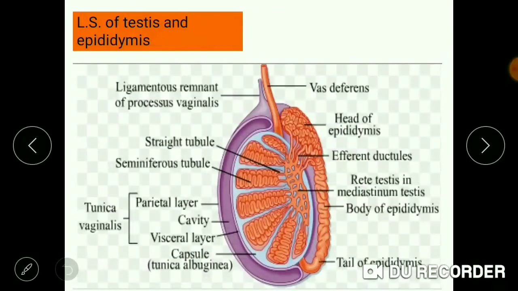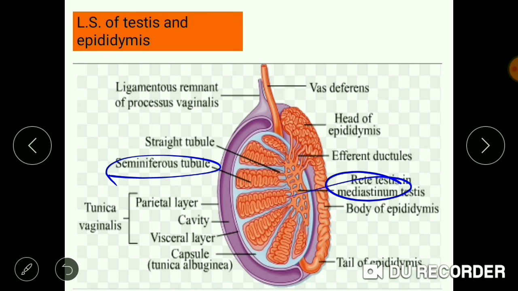Now, the sperms which are produced by the seminiferous tubules are transferred to the rete testis first. Then they move on to the vas efferentia, and after that they are transferred to the epididymis where they get matured, and after maturation they are transferred to the vas deferens.